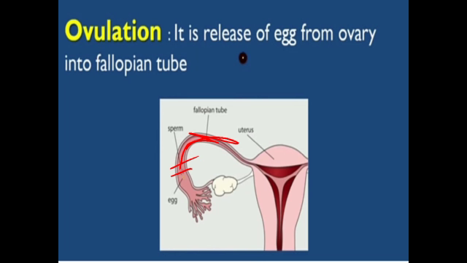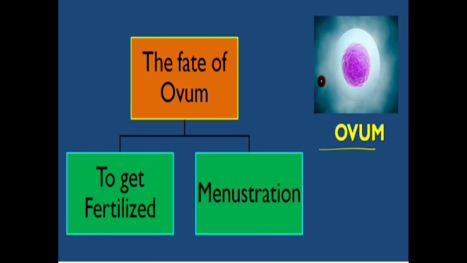So now, the fate of ovum. This is the ovum, as you can see here. The fate of ovum has two major roles: first, to get fertilized, and second, menstruation.